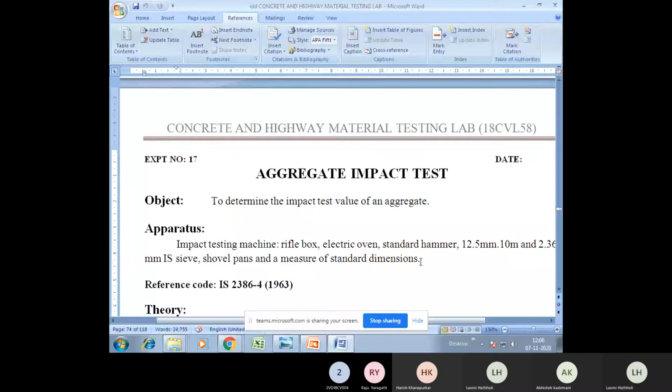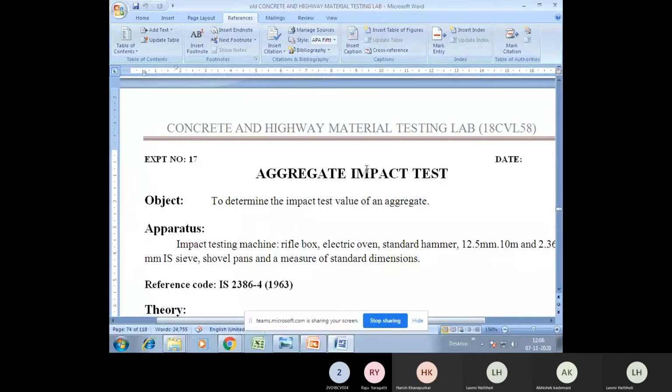As the heading itself indicates, it is the aggregate impact test. Today we shall be doing tests on highway materials, that is on aggregates, coarse aggregates. The word itself indicates impact test. What is the meaning of impact? Impact means sudden application of the load. Whenever a load is applied suddenly, that load is called an impact load.